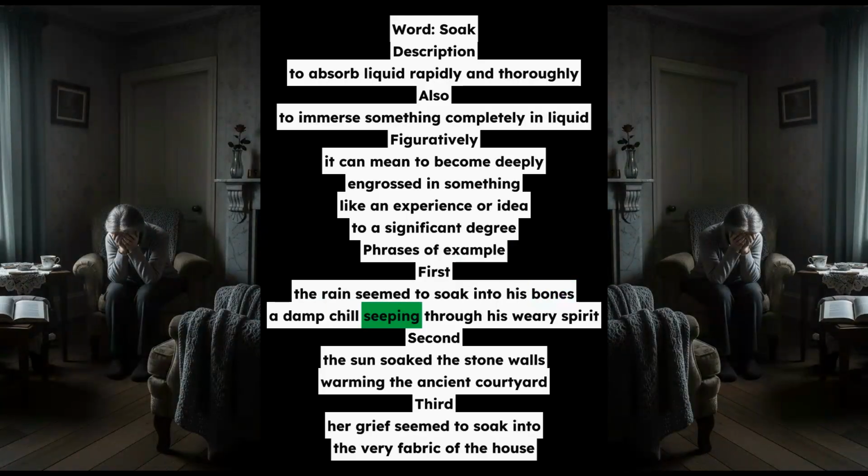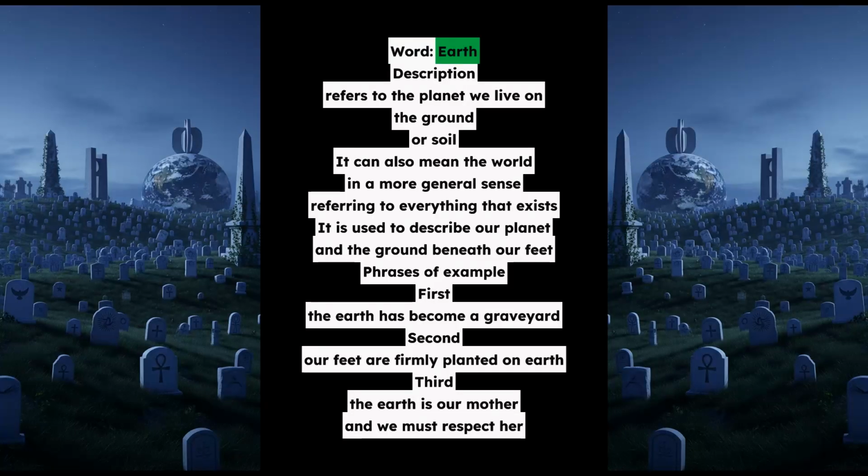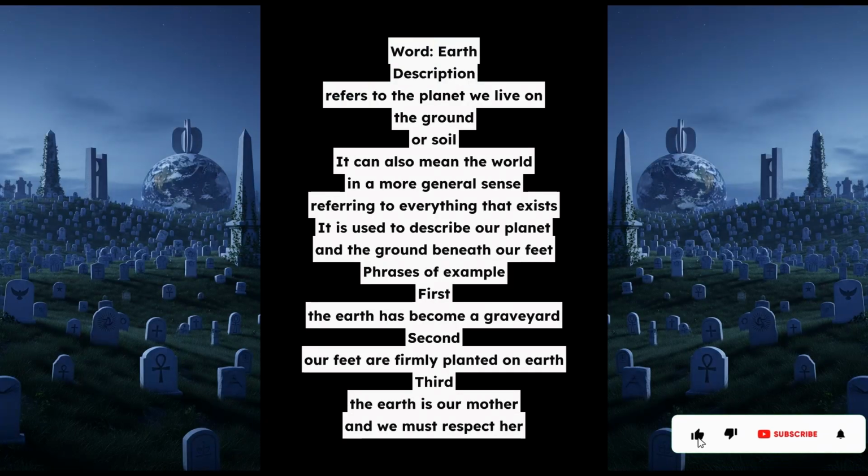Word, earth. Description refers to the planet we live on, the ground, or soil. It can also mean the world in a more general sense, referring to everything that exists. It is used to describe our planet and the ground beneath our feet.